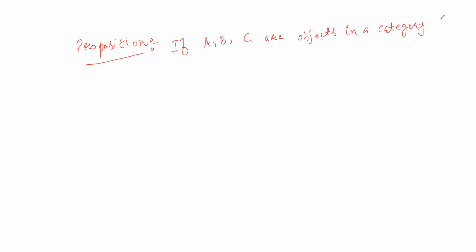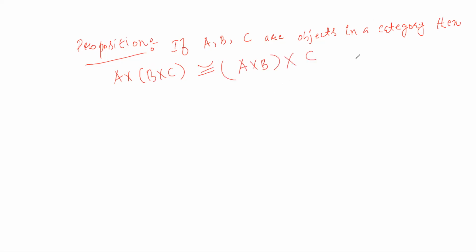Proposition: if A, B, C are objects in a category, then (A cross B) cross C is going to be isomorphic to A cross (B cross C).